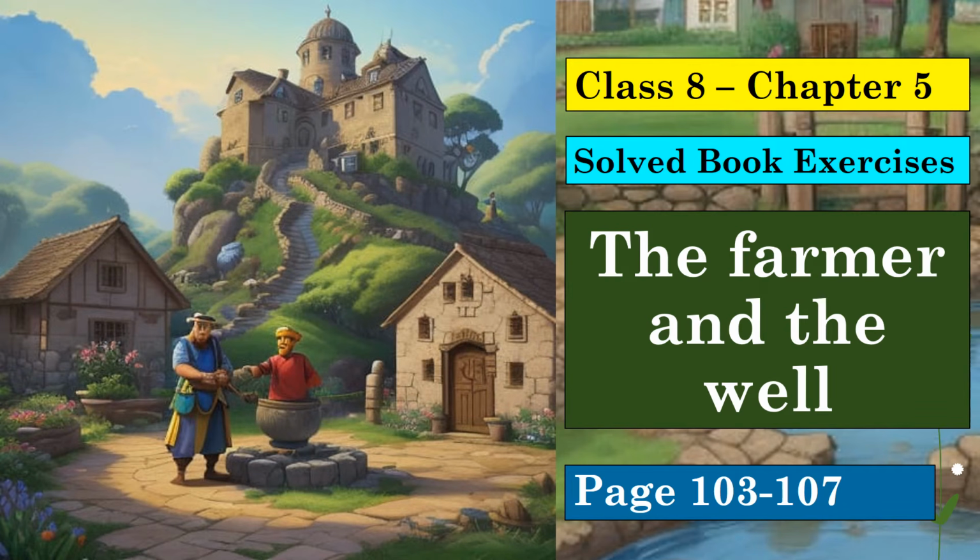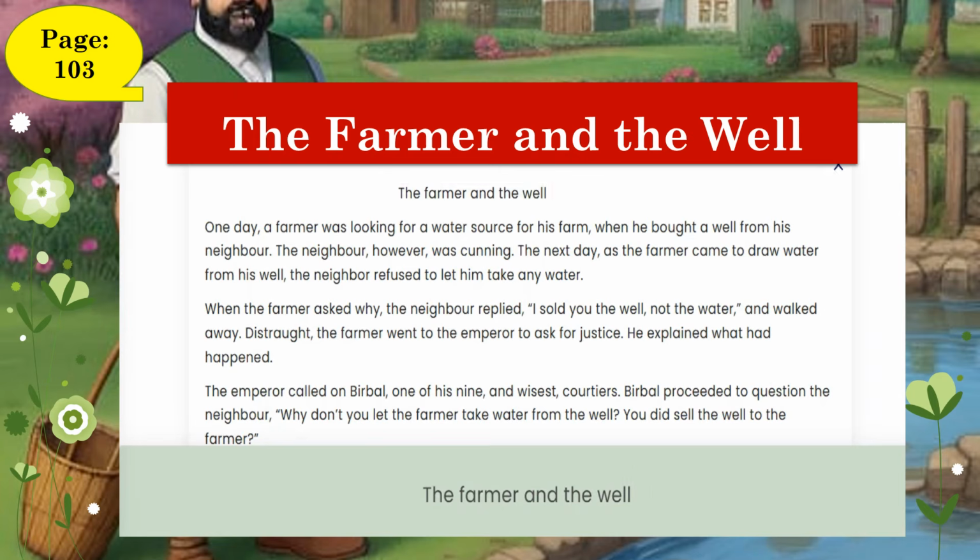In this video, we will be covering Chapter 5, titled The Farmer and the Well, from the Grade 8 English textbook. This is Part 5 of the chapter, where we will go through the solved exercises from pages 103 to 107. So, get your textbook ready and follow along as we solve each question step by step. Let's begin. The Farmer and the Well.